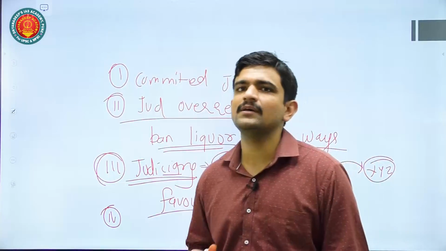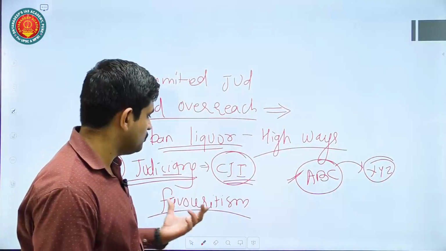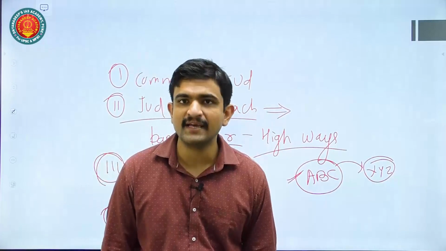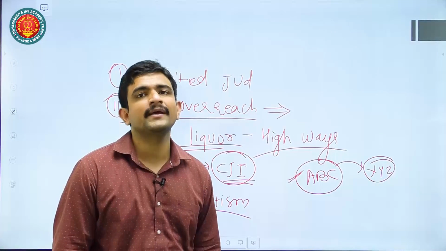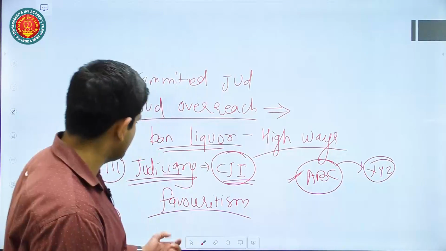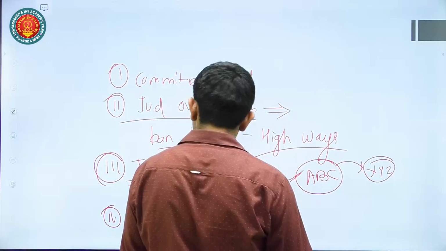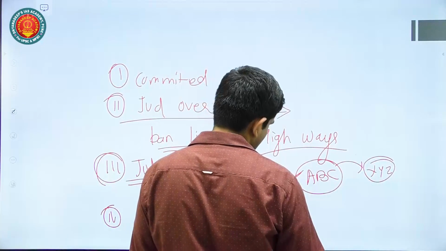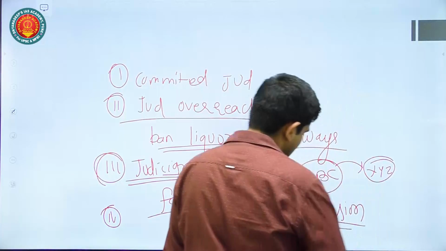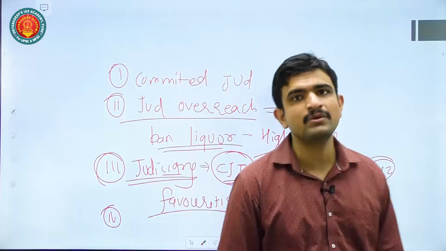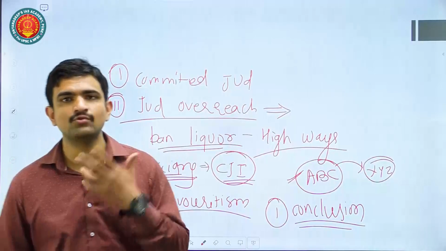Okay, but that should not be the criteria. Judges appointing judges should be accountable to the other form of the government as well, including your legislature and executive. Okay, they should also be taken into confidence. Okay, so that is also the thing that judges should not only appoint judges, but there should be impartial appointment to the judiciary. So in the conclusion part, you can mention that yes, judicial independence is important, but that does not mean that judicial exclusivity should take place. Okay, judicial independence is different from judicial exclusivity.